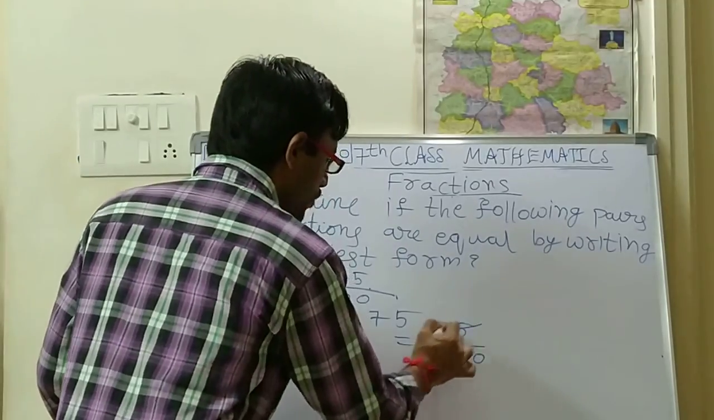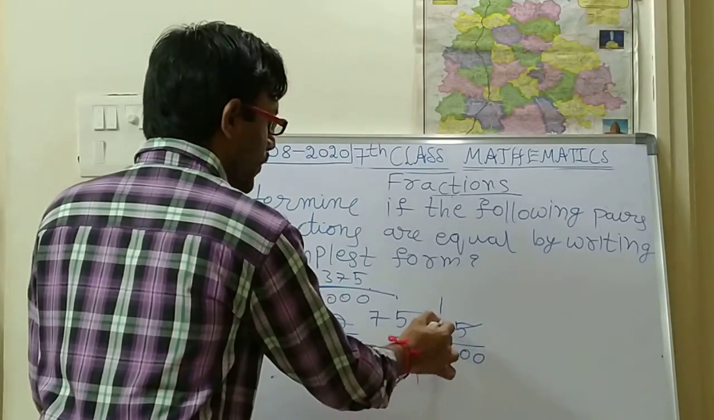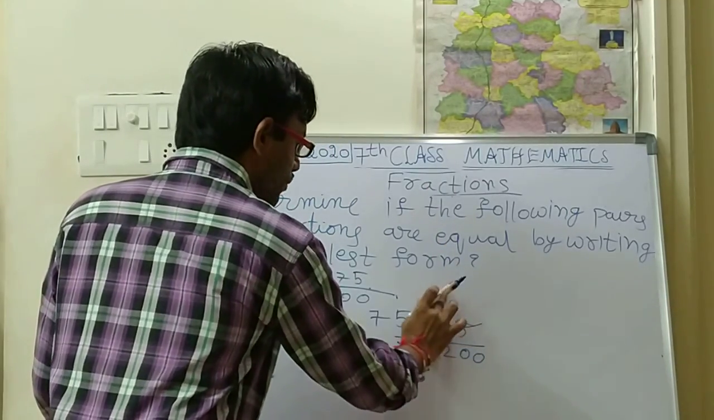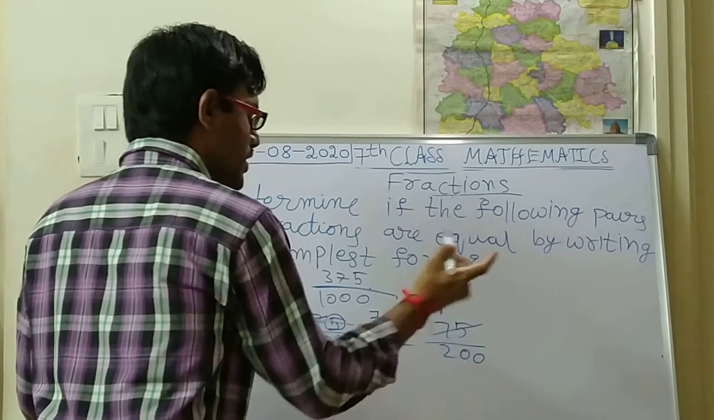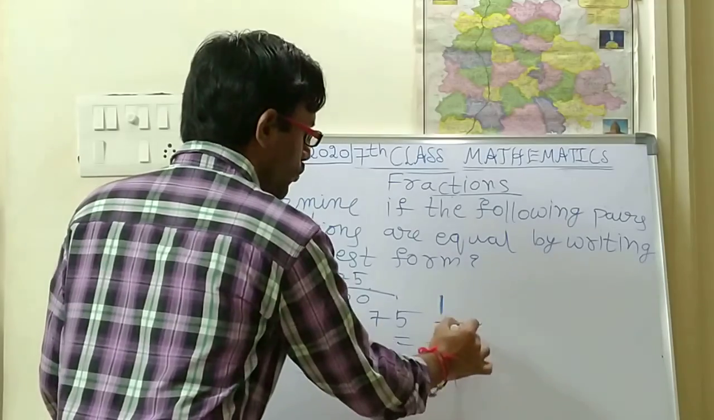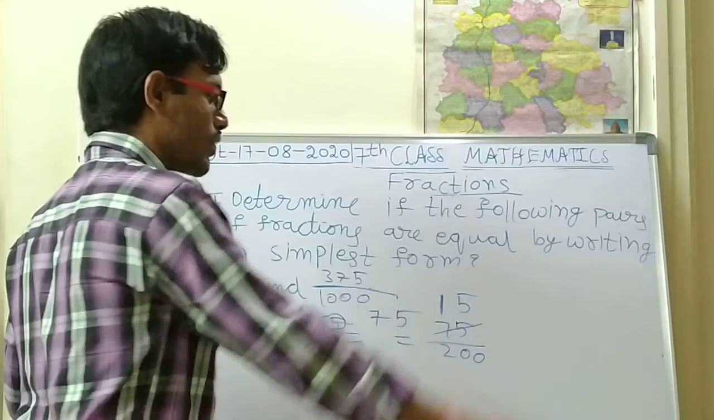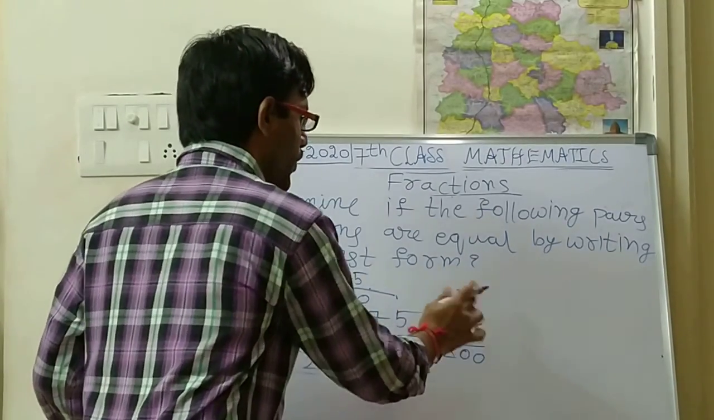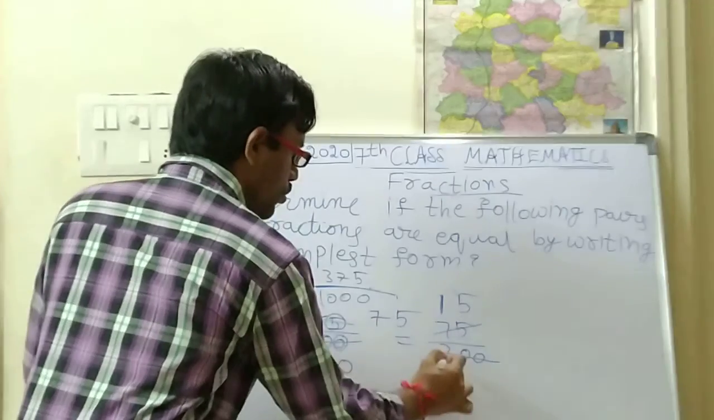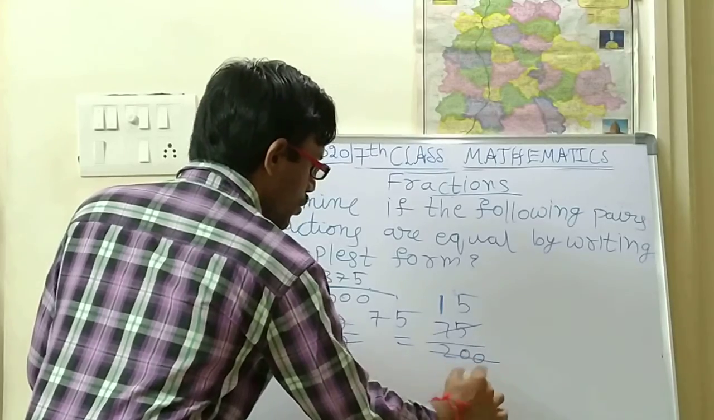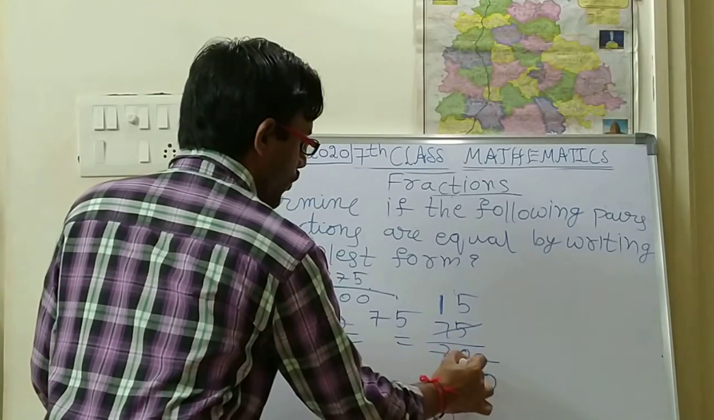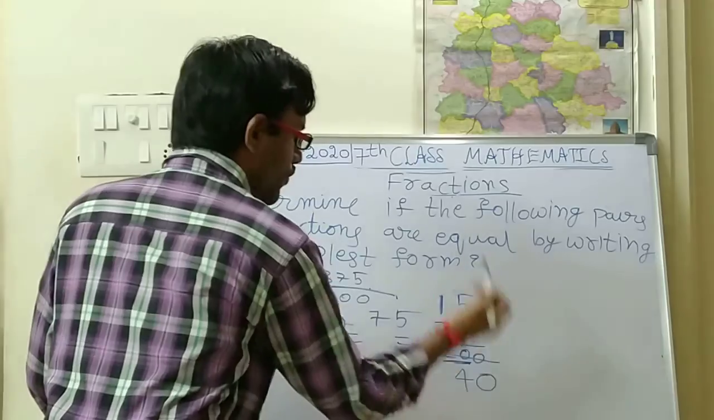So once again, in the 5 table, 5 ones are 5, 7 minus 5 is 2. So 2 5s, 5 5s is 25. So 15 5s is 75. Next 200. So 5 4s are 20, 0. 5 4s are 20 and only 1 zero, 40.